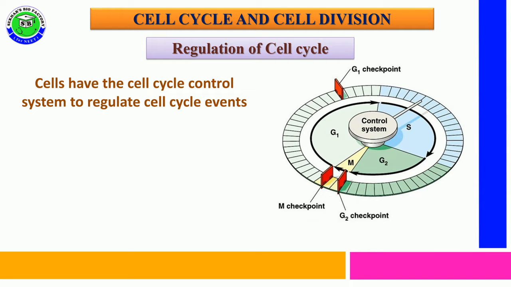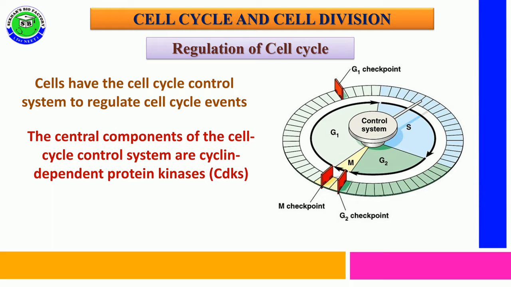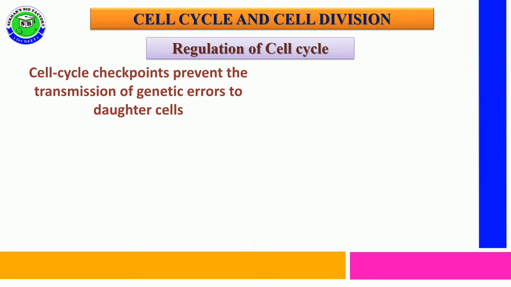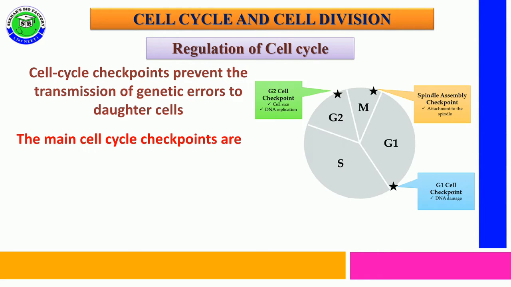The cell has a cell cycle control system to regulate all events in the cell cycle. The central components of the cell cycle control system are cyclin dependent protein kinases, called CDKs. Cyclin is a protein, and this protein can activate protein kinase to regulate the eukaryotic cell cycle. Cell cycle checkpoints help to prevent the transmission of genetic errors to daughter cells.